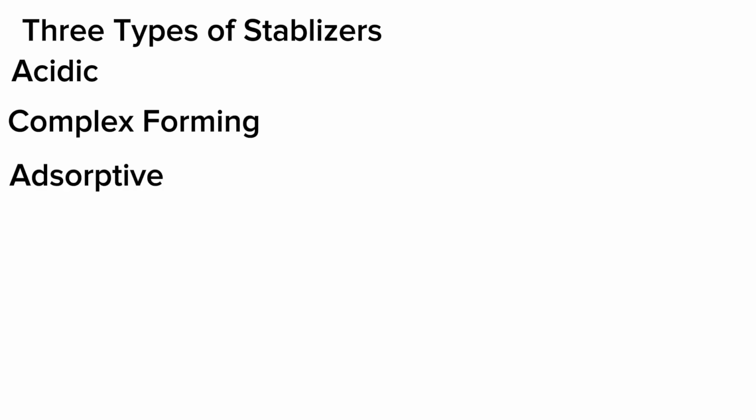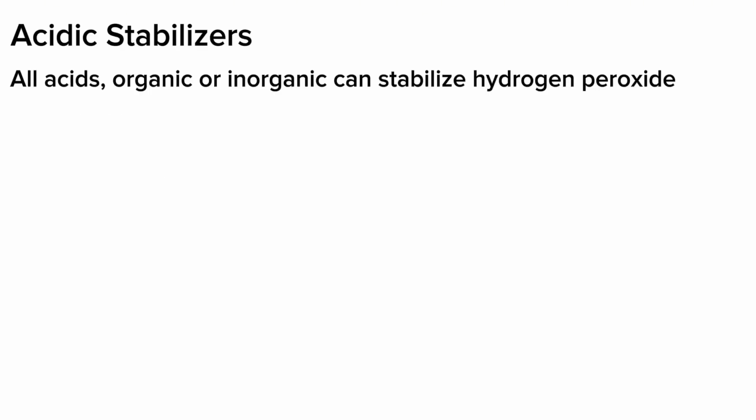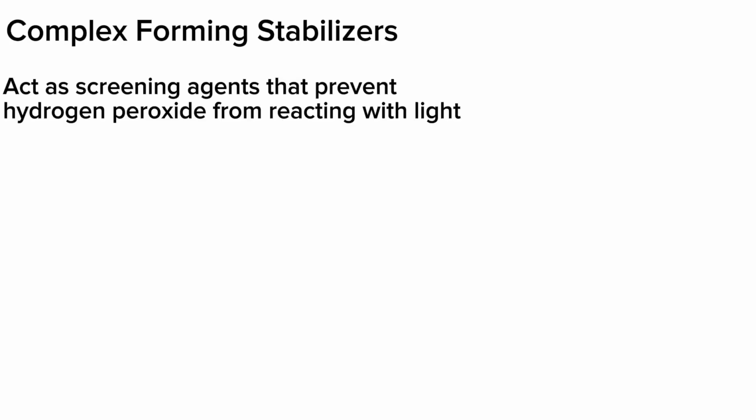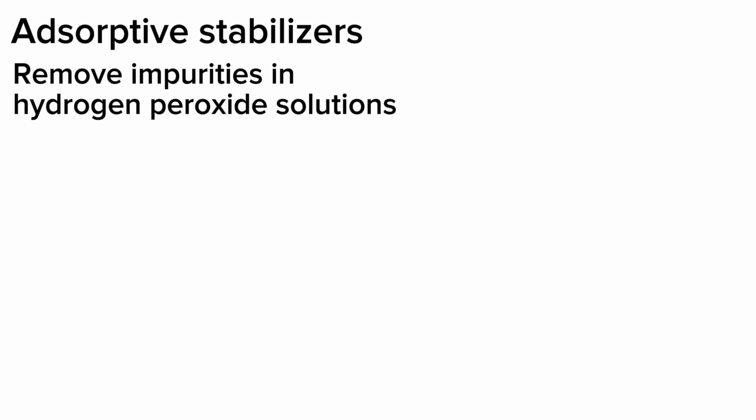There are three types: acidic, complex forming, adsorptive. All acids, albeit organic or inorganic, can stabilize hydrogen peroxide. Complex forming stabilizers act as screening agents that prevent hydrogen peroxide from reacting with light. Adsorptive stabilizers are designed to remove impurities in hydrogen peroxide solutions.